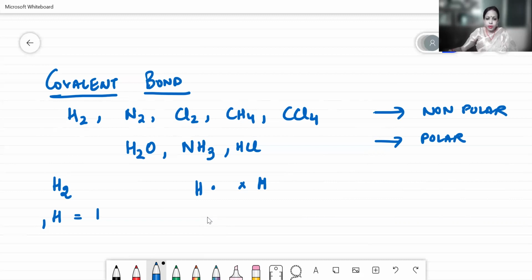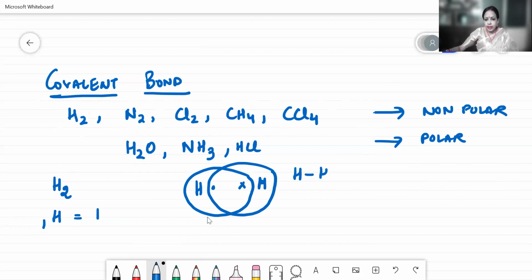Let's see. Because it is a mutual sharing of electron, so this is the way you will be enclosing. Now it has got 1 electron of its own, 1 it has taken from the second hydrogen atom. Because it is mutual sharing, the same number of electrons will be shared. So this is being shared for the second. Now because 1 electron is being shared, this is the line diagram which you have to draw for your covalent bonds. So this is for your hydrogen.